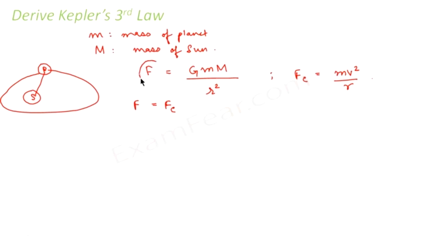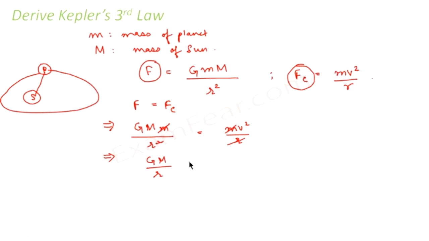So the gravitational force F should be equal to the centripetal force Fc. Equating, G M m by r square equals m v square by r. The m and m cancel, and one r cancels on each side, so we get G M by r is equal to v square.